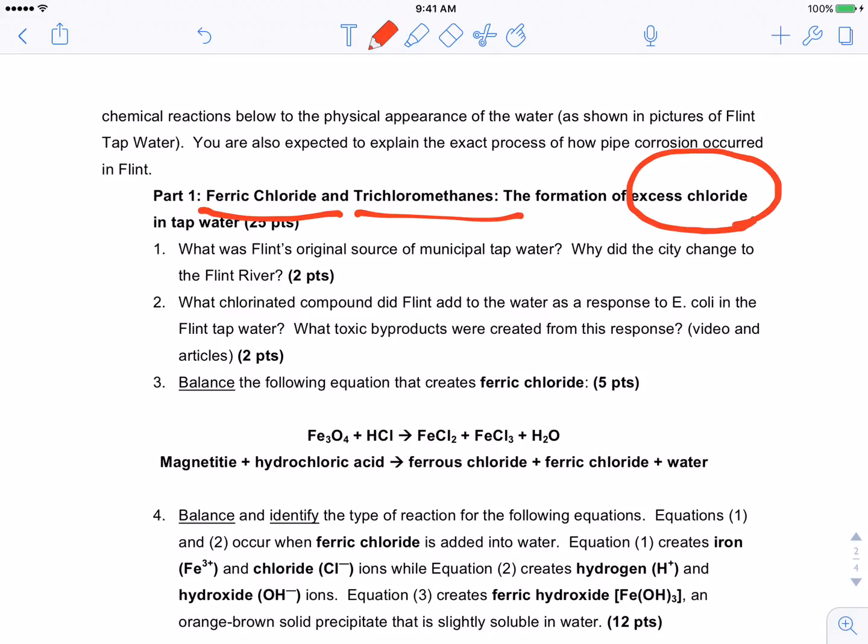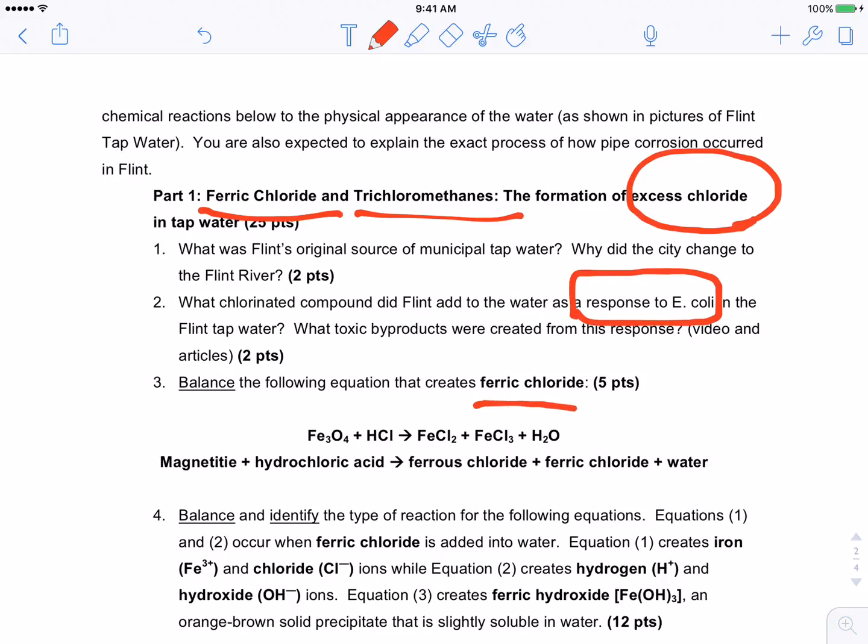So that's what sped up the Flint water crisis after the orthophosphate was no longer added to the water. Well, the problem of having too much chlorine was a response to having E. coli in the Flint River after they first switched. So after they changed from Detroit to Flint, they had a lot of E. coli in the water, and that was a problem. It was messing up with people's stomachs. So what they decided to do was add chlorine, which is a water purifier.